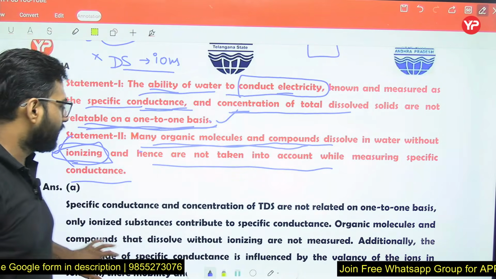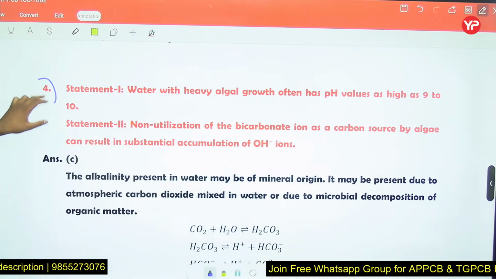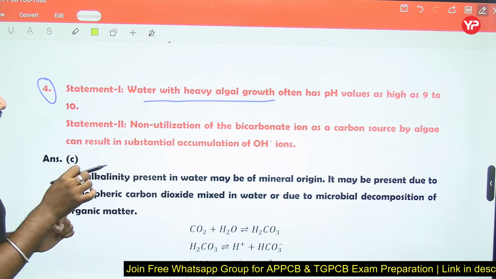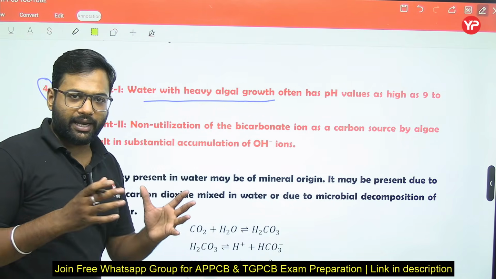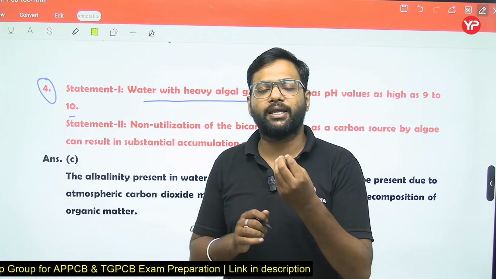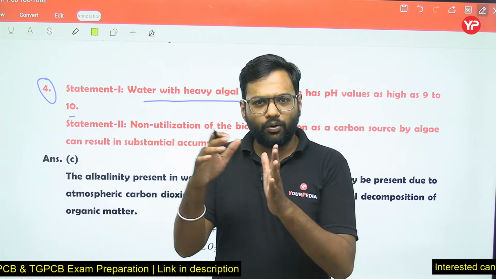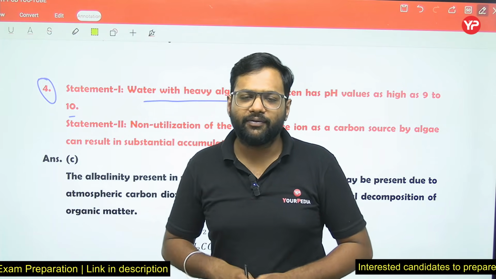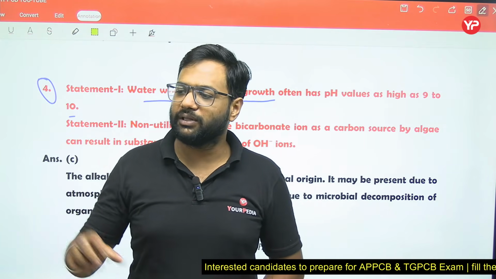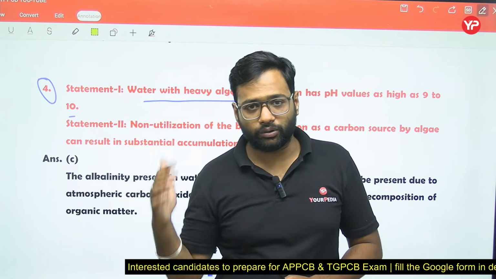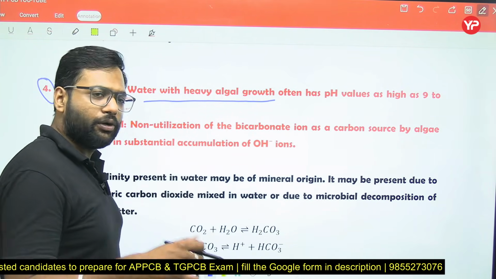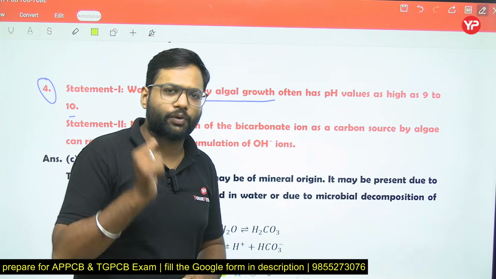Now friends, the fourth question: water with heavy algal growth often has a pH value as high as 9 to 10. So we have a water, and in that water you are finding a high amount of algal growth. We know one phenomenon, the eutrophication phenomenon, when an excessive supply of nutrients is there in any water body. In that water body you will find algal growth, which is named the eutrophication phenomenon. This is basically due to the supply of nutrients. The primary pollutant of the lake, we know, is phosphorus.